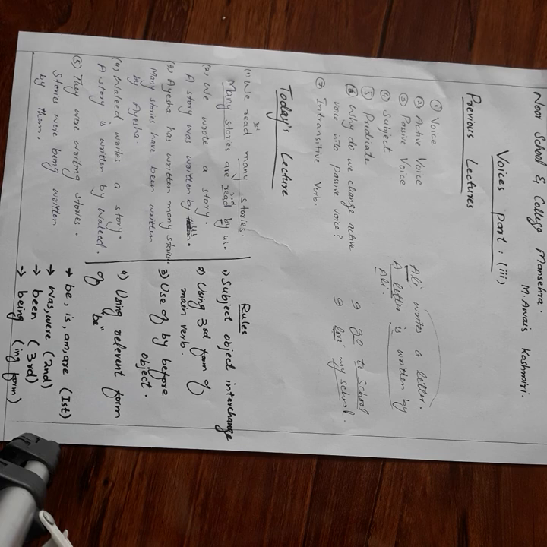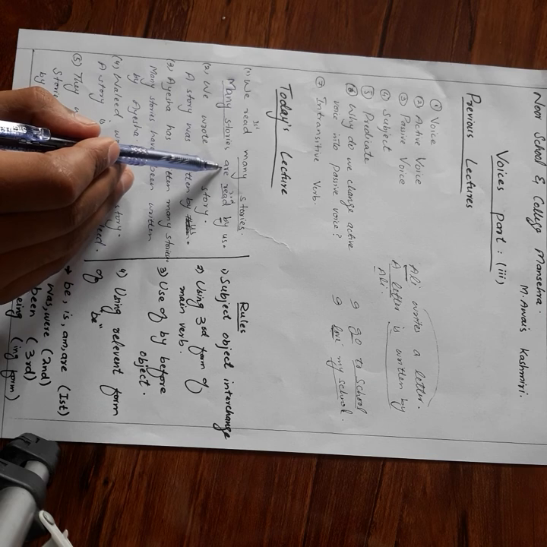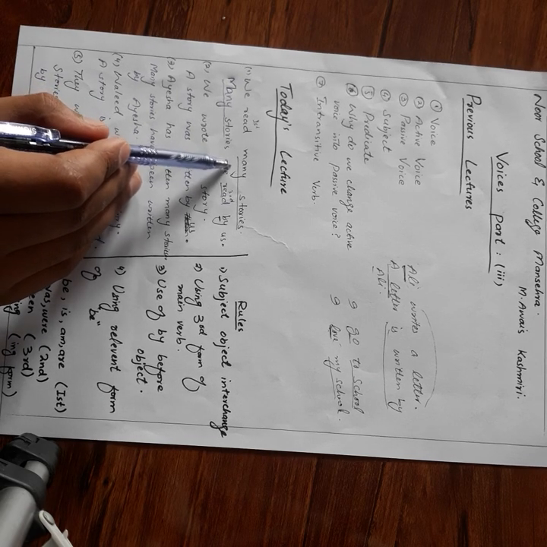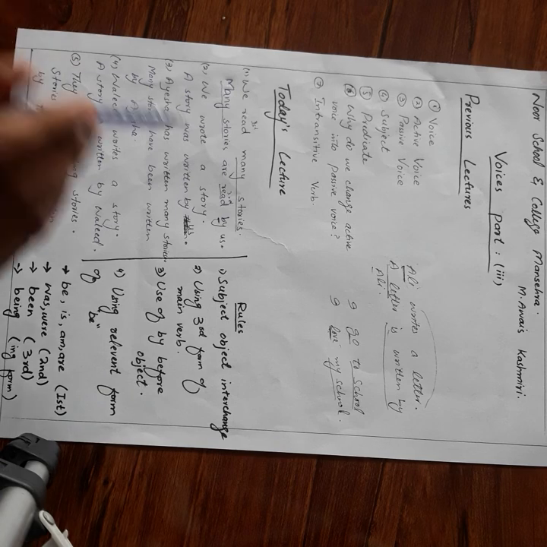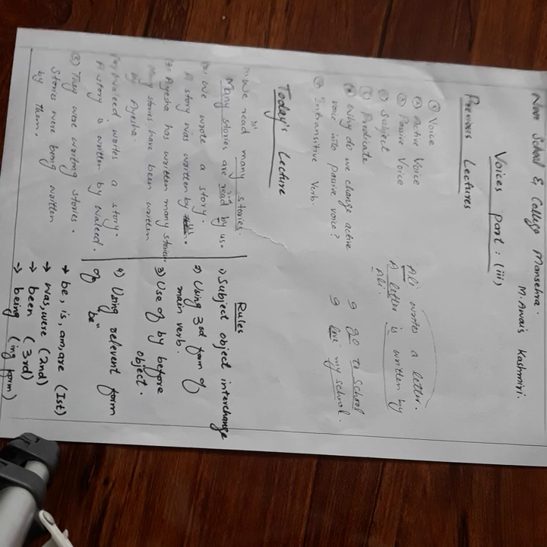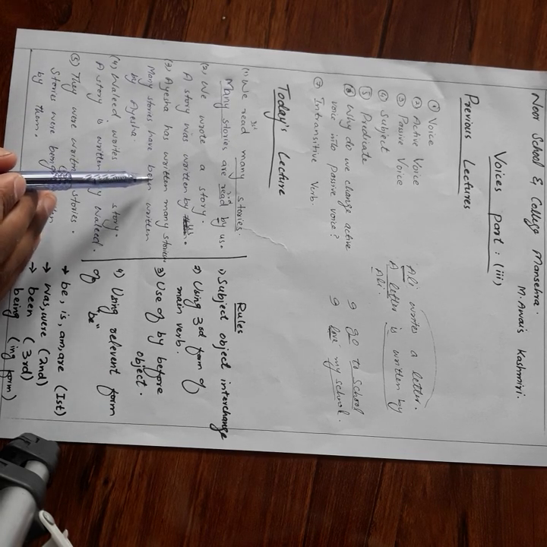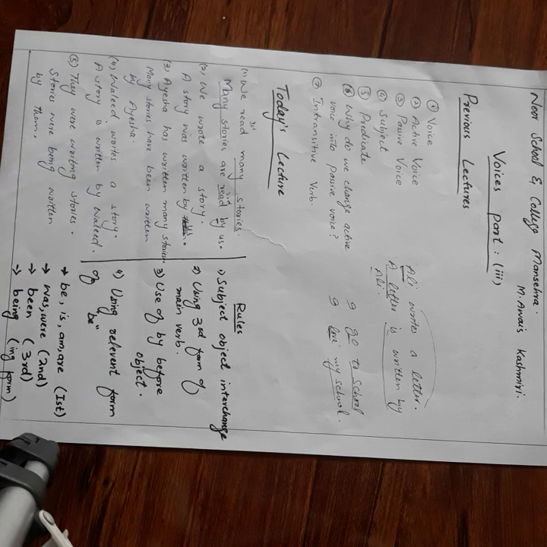You can see that in the first sentence I have used the first form of be, are, right? In the second sentence we use the second form of be, was. In the third sentence we use the third form of be, which is been.